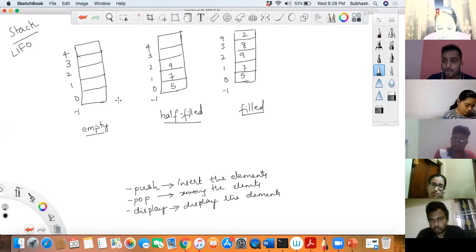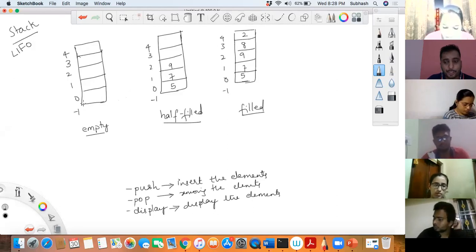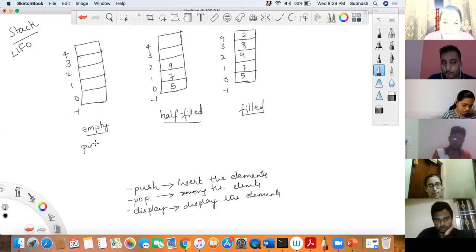Now let us first do the design and then we'll go and implement it using our Python language. In the first scenario, Akshata, can you tell me what all operations can be done? Push. Why can't we do a pop? Because it's already empty, correct? So the only operation that could be done on your empty stack in the first scenario is a push, right?